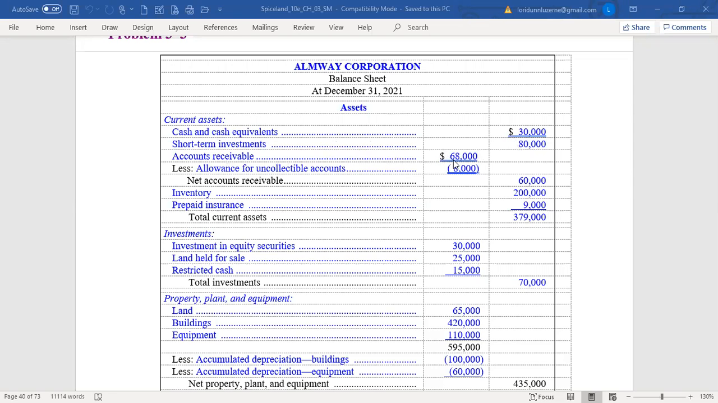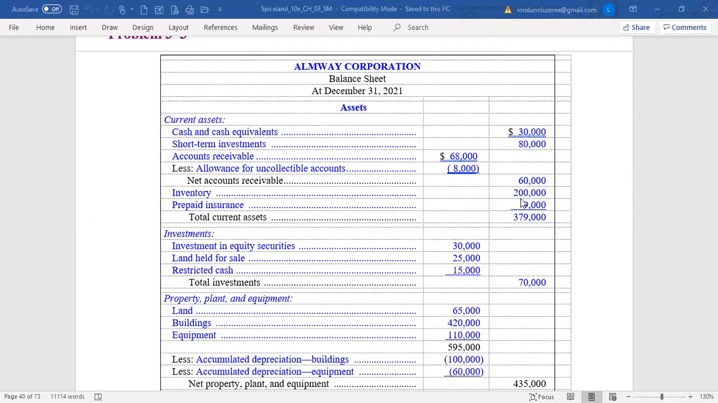Then we will list accounts receivable. Its gross amount, which was the original balance in the account, is 68,000. Subtract the contra account, allowance for uncollectible accounts. That's the part we don't expect to collect of the 68,000. And you record or report the net realizable value, or what we call net accounts receivable, the 60.